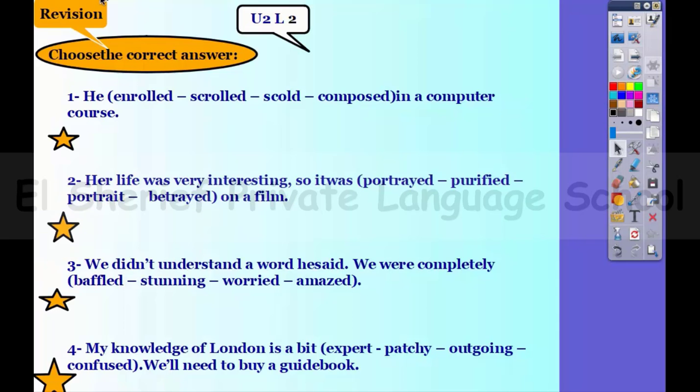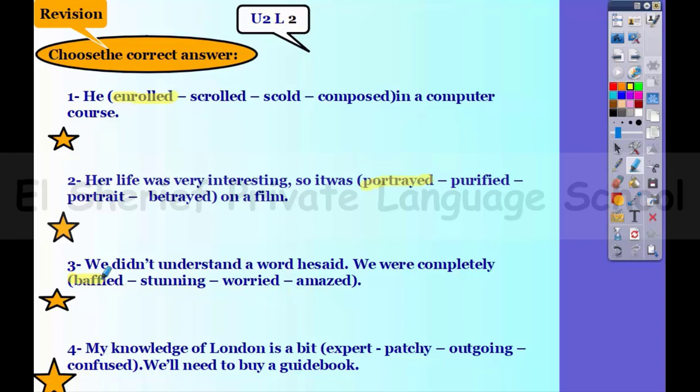Now let's do this quick revision. He ___ in a computer course. So it's going to be he enrolled in a computer course. Her life was very interesting, so it was ___ on a film. So it was portrayed on a film. She was described on that film. Okay, we didn't understand a word he said. We were completely baffled. Okay, confused.